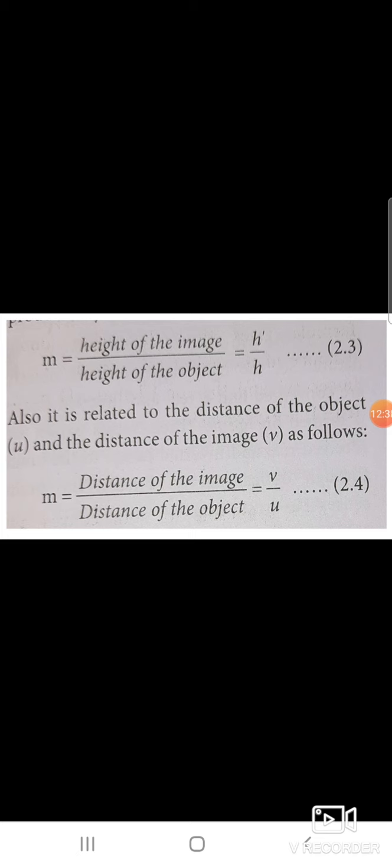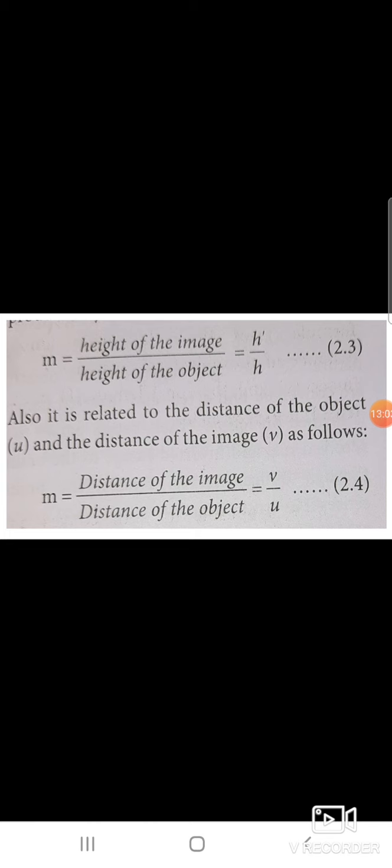Then m, the magnification of a lens. Spherical lenses produce magnification, defined as the ratio of the height of the image to the height of the object.